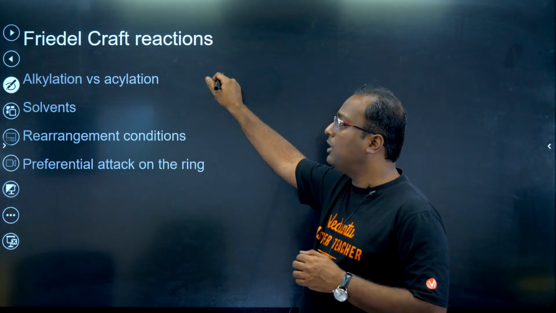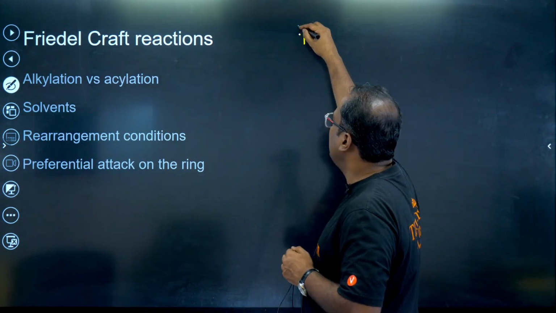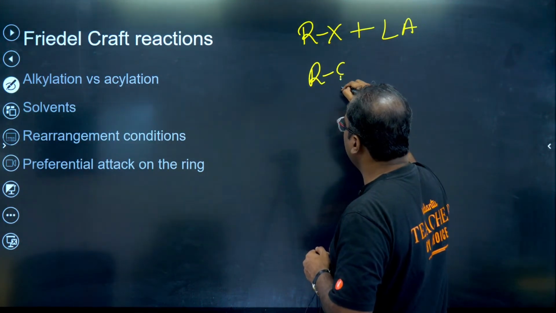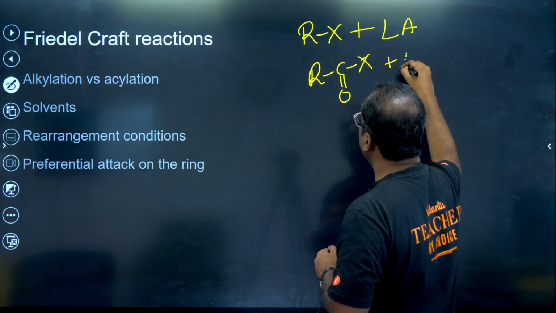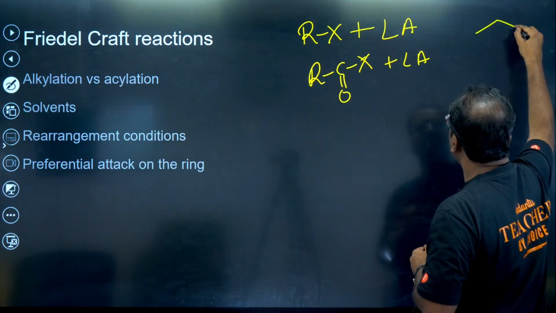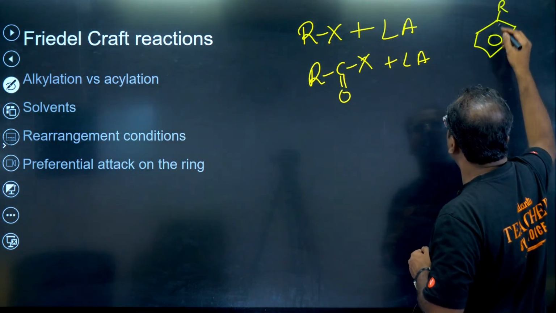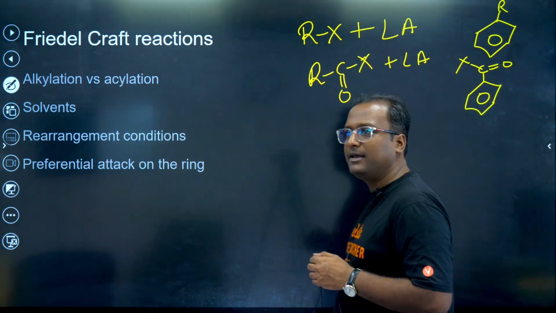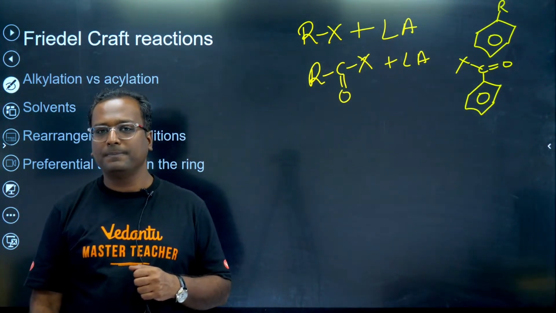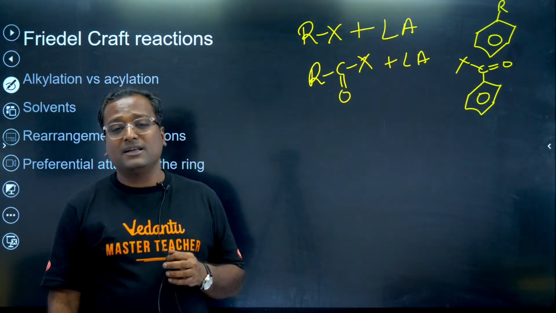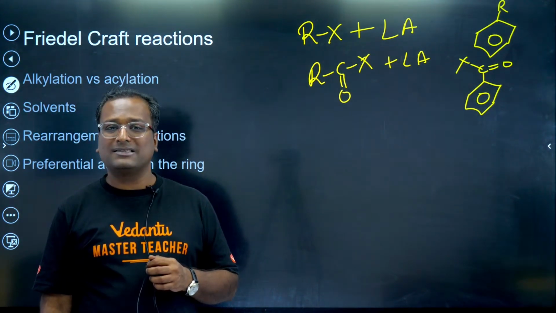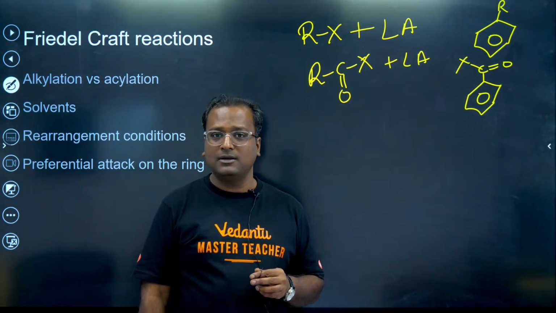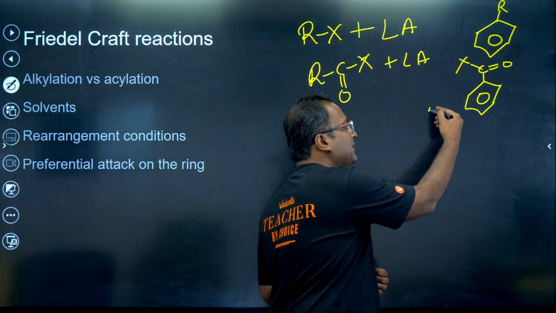Under Friedel-Crafts, we have two options, alkylation and acylation. Alkylation takes place when you have an alkyl halide with a Lewis acid. Acylation takes place when you have acyl halide with a Lewis acid. In first situation, the alkyl group goes and attaches itself to the aromatic compound. In the second situation, the acyl group goes and attaches itself to the organic compound, aromatic compound. In which case are there chances of monoalkylation or monoacylation? In which case will monoacylation and monoalkylation be higher or be the major product? That would be the second case.